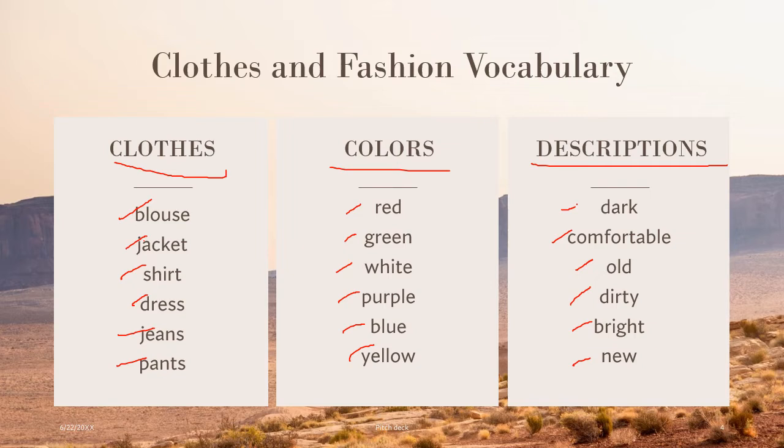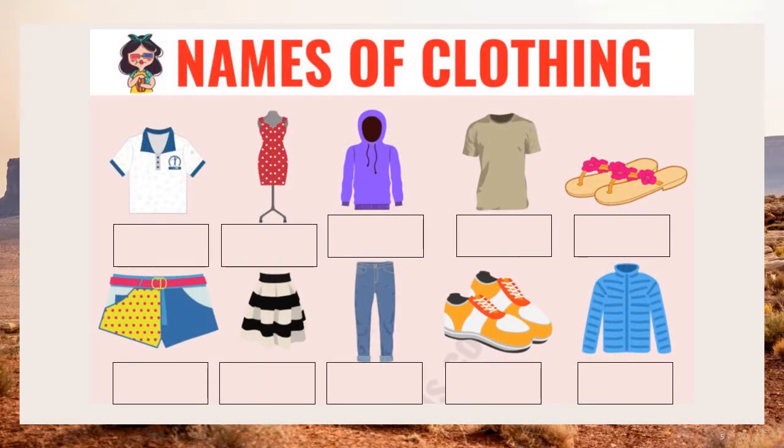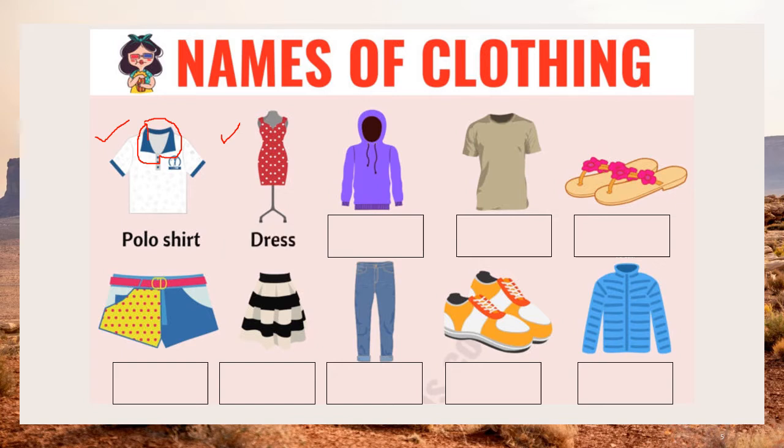Now, let us name more clothing in the following slide. What is the name of this clothing? It has a collar. It looks something more formal. Do you know what it is? It's a polo shirt. How about this? This seems to be a clothing for women. It's called dress.